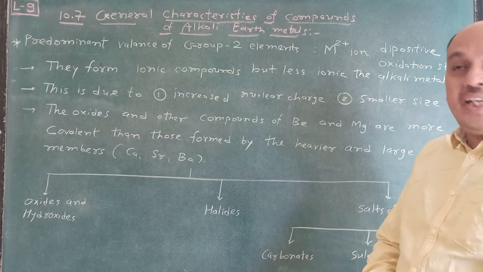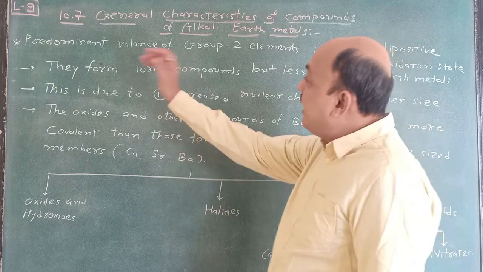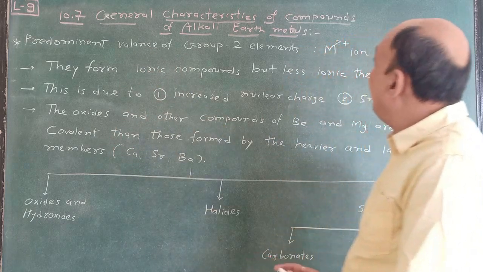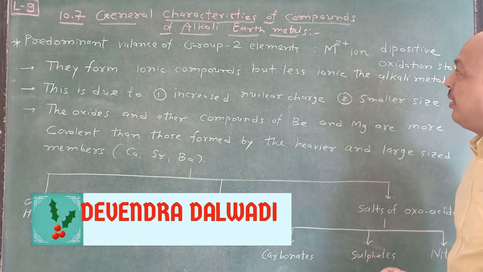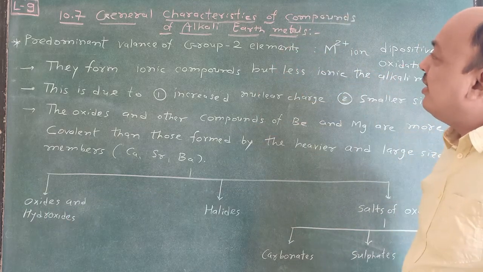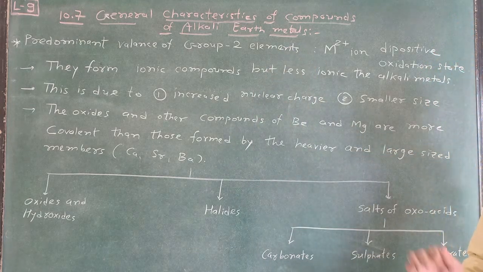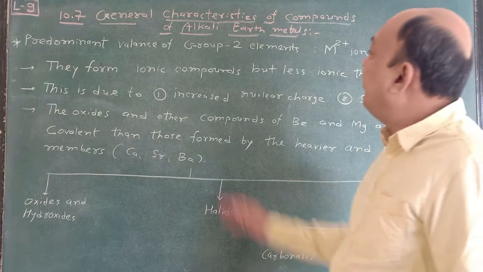Friends, now in Unit 10, the s-block elements, lecture number 9, 10.7, general characteristics of compounds of alkaline earth metals. This is the same as we considered for alkali metals. So here you have to remember the general characteristics of compounds.